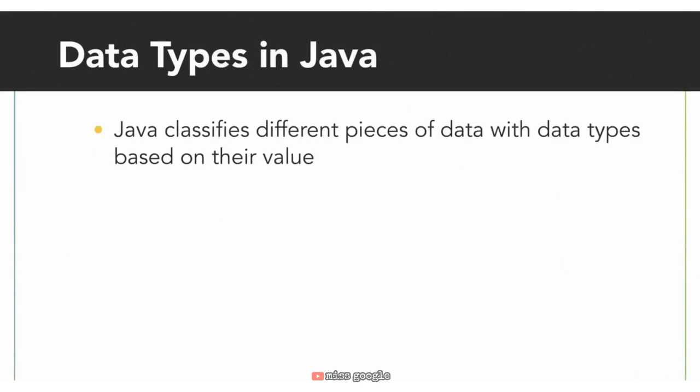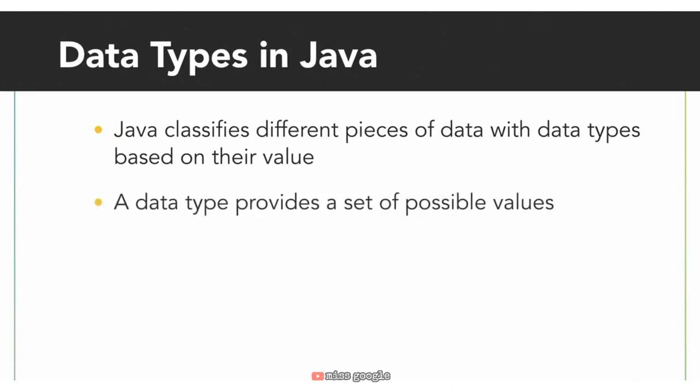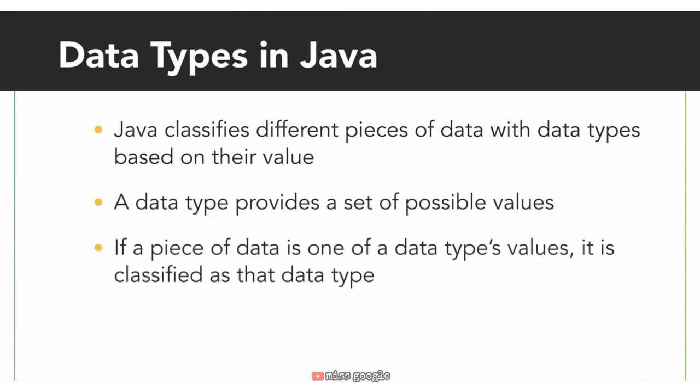Similar to other programming languages, Java classifies different pieces of data with data types based on their value. For example, there's a data type for letters and symbols, and there are various data types for numbers. Ultimately, a data type provides a set of possible values, and if a piece of data is one of these values, it is classified as that specific type.